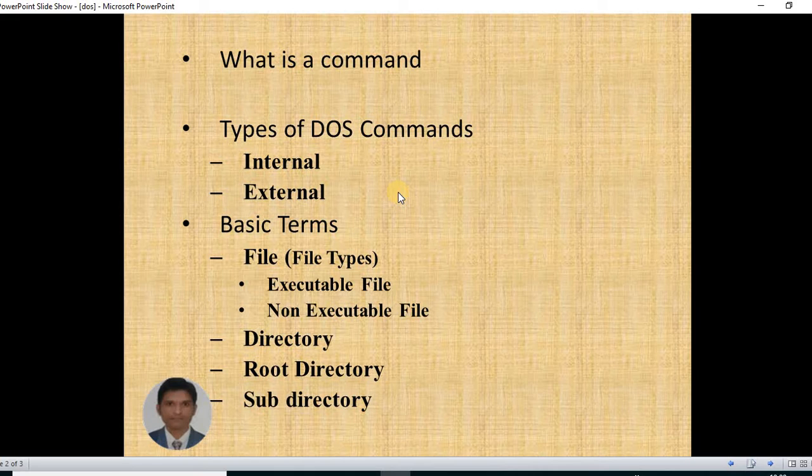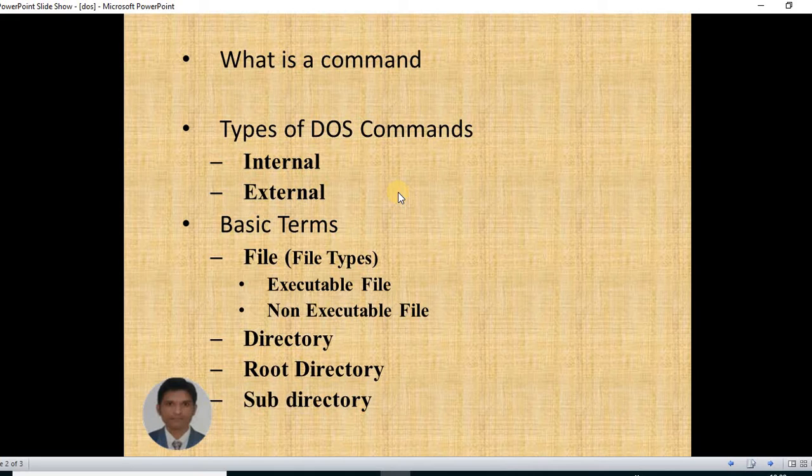Next terminology is directory. Directory is the section where different types of files or data we can organize or save in a particular section. Root directory is the main directory, where this section is specially used to save data in a particular or defined section.